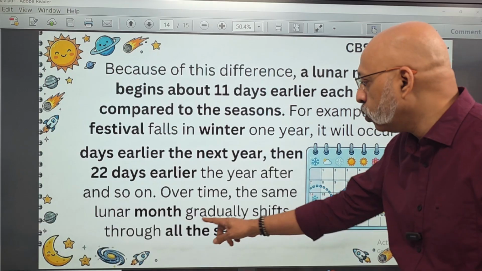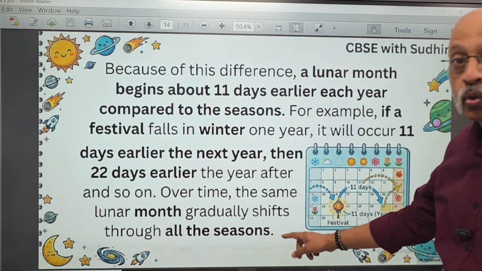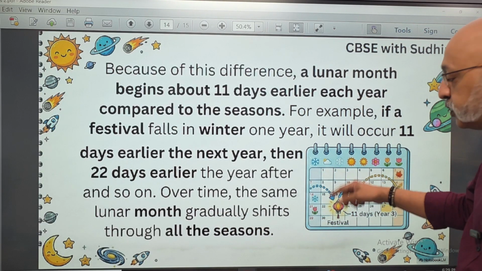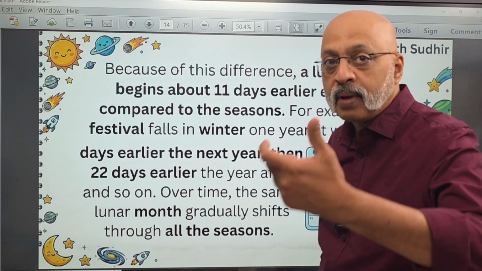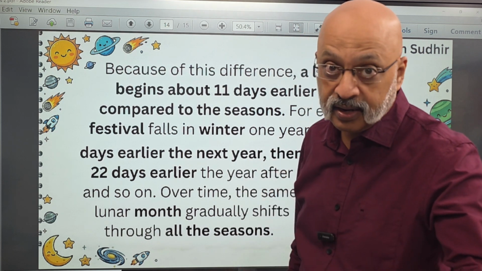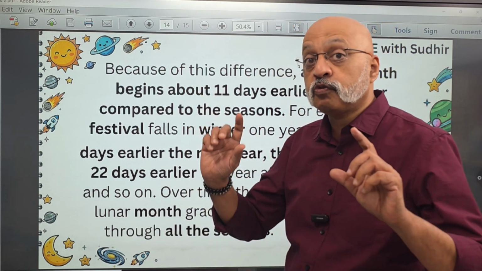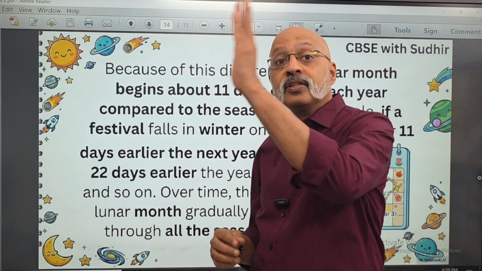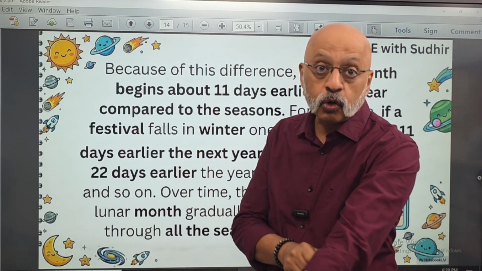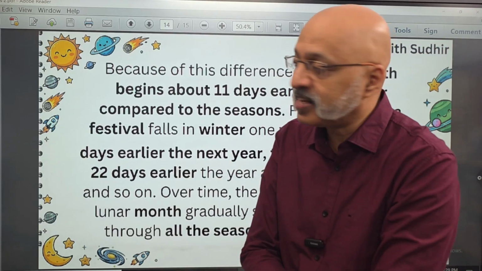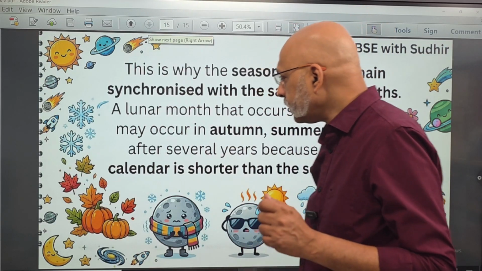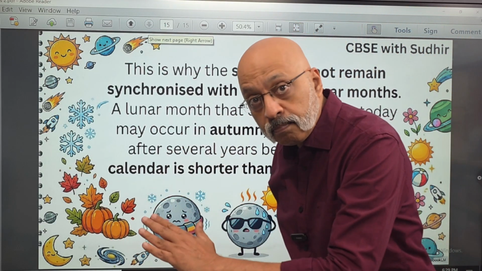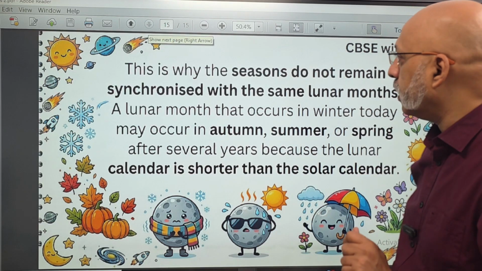Over time, the same lunar month gradually shifts through all the seasons. So it will keep changing because every year it will come approximately 11 days earlier. So that happens for festivals which are based on the sighting of the moon. For Eid, you wait for the sighting of the moon, and that's how you decide on which day you will celebrate Eid, which is the end of the period of the month of Ramzan.